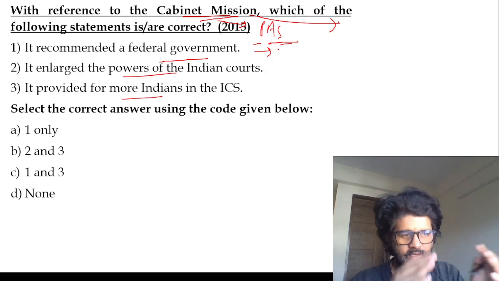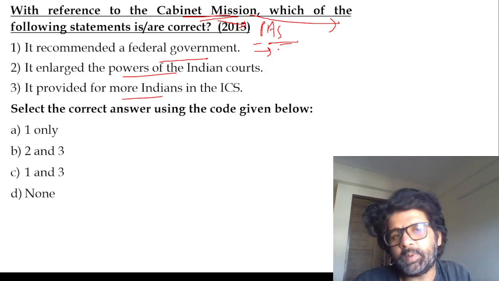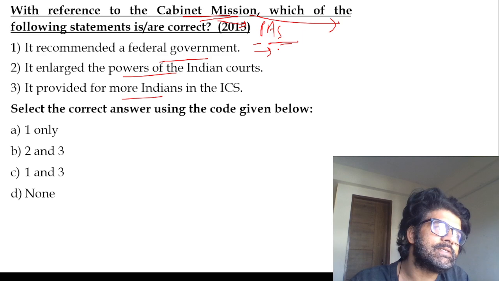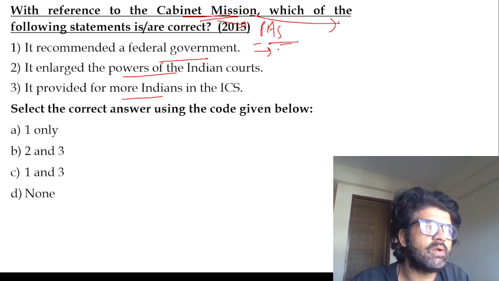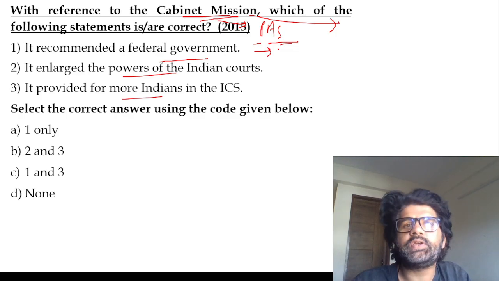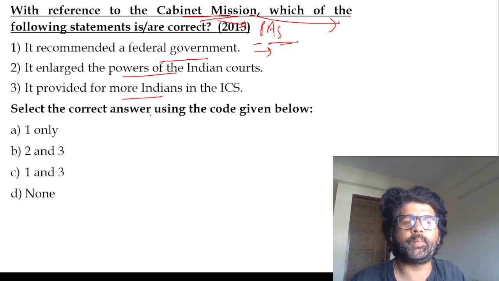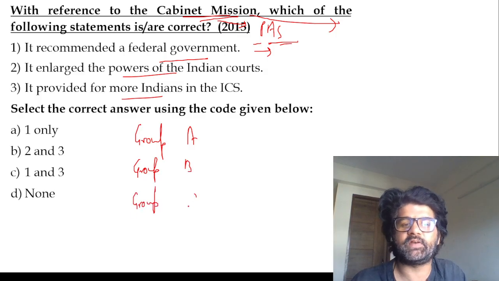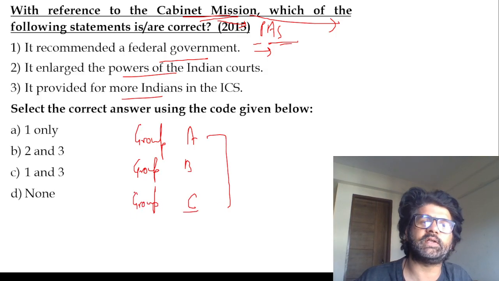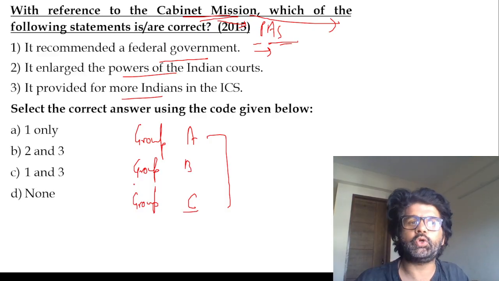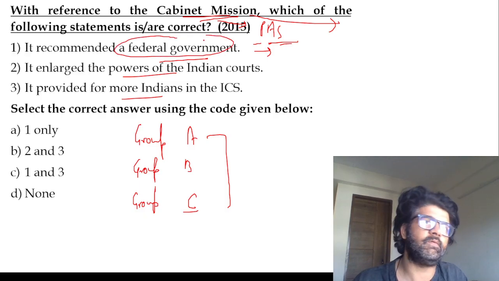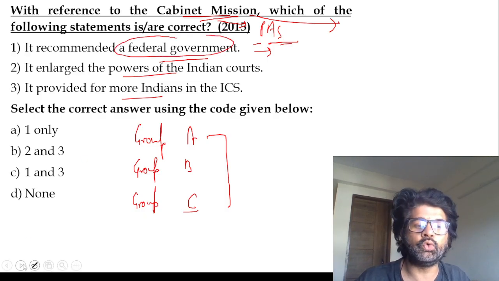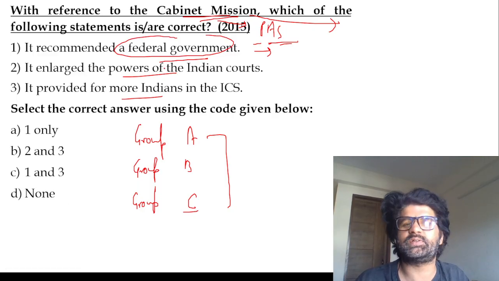It came around 1945-46, and the 1940 Pakistan resolution had been passed. Things were looking bleak. So they rejected the demand for Pakistan. But they talked about grouping of provinces, Group A, Group B, Group C, where in two groups there were Muslim majority provinces in East and West. So tacitly, they rejected the demand of Pakistan. Do remember. But they talked about grouping of provinces. They talked about a weak federal government, weak central government. Residuary power given to states. So yes, first, but the second and third were not stated by them.